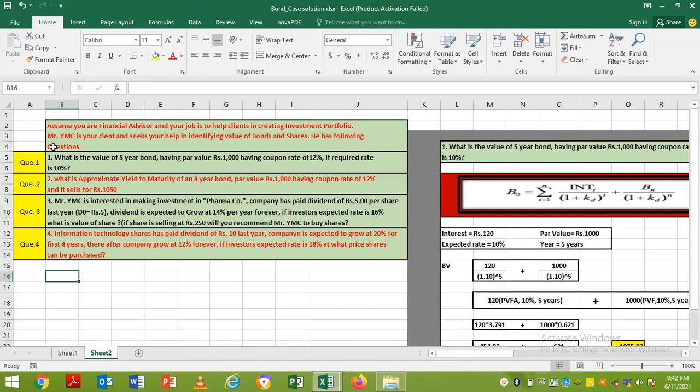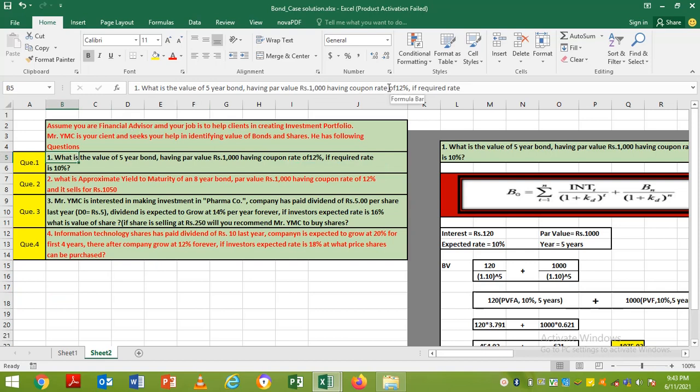So there is Mr. YMC, who is your client and is requiring help in identifying and in choosing the securities, which security is desirable, which to choose, which one is to be added in portfolio. But he has some following questions, so he has come to your office and he is asking for these queries. Number one, he has decided to invest in bond which has 5 years maturity, which has par value of 1000 rupees, and the company is going to pay 12% of coupon rate.